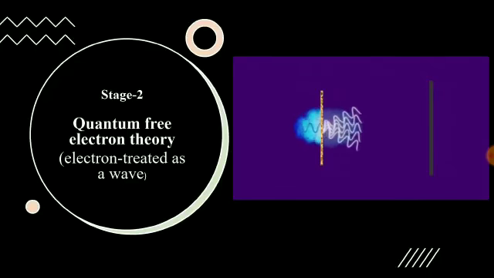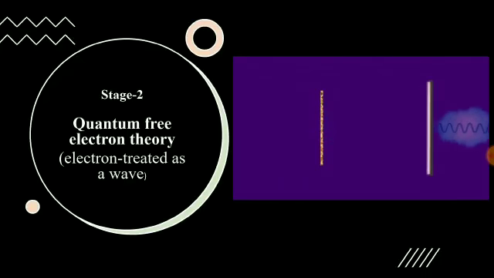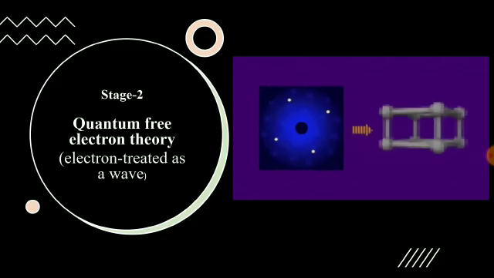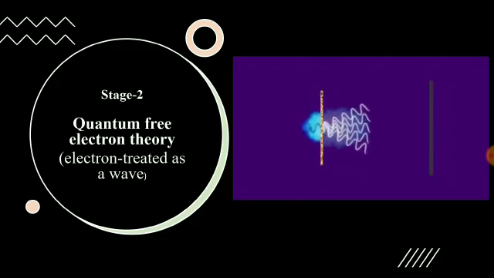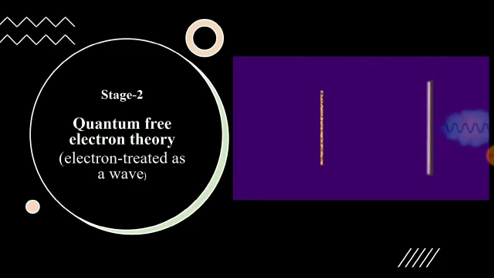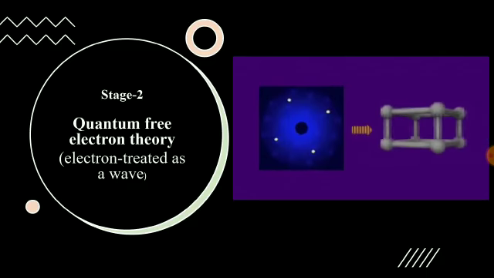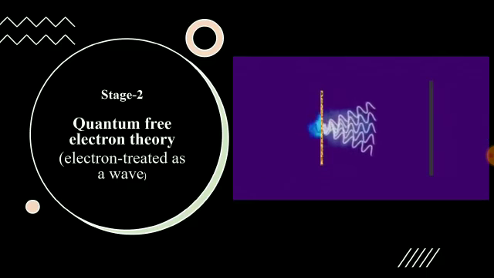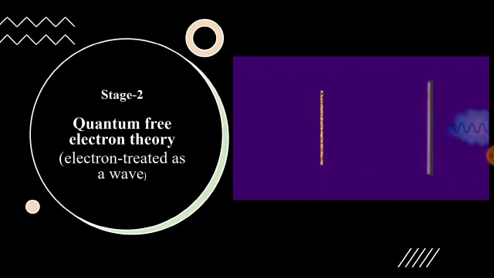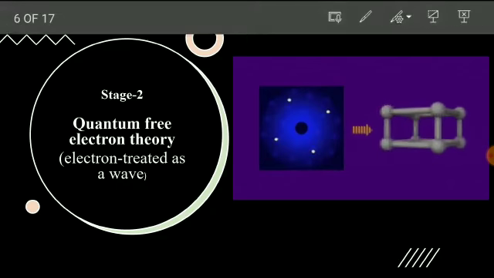Okay, now we are moving into stage 2, which is called the quantum free electron theory. This theory was developed by Sommerfeld, and here the electron is treated as a wave as well as a particle. Moreover, in this theory the electron is supposed to move in a constant potential. In the visualization you are seeing an electron being treated as a wave, that is the wave nature of the electron, you can see it very clearly.